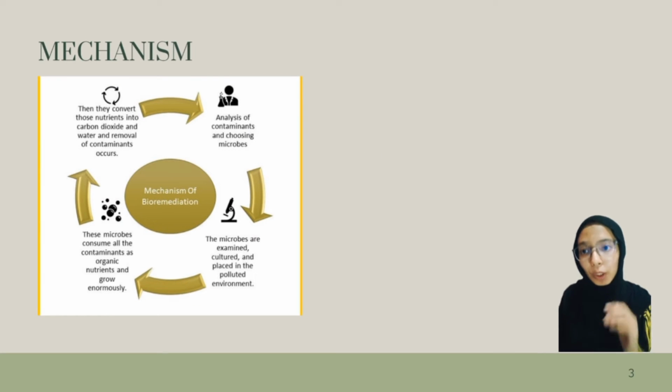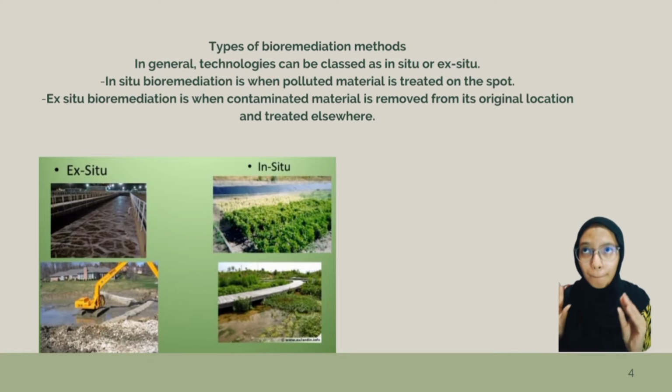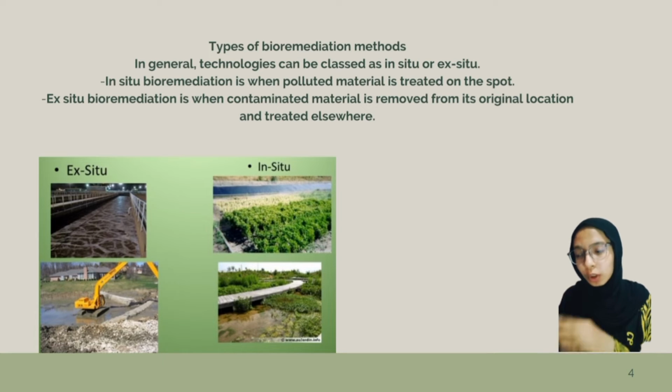Mechanism. The bioremediation process or working procedure is based on the activity of the microorganism we use. For their growth and reproduction, those living creatures decompose and take organic compounds such as carbon and electrons, the supply of cells, building materials, and an energy source. Types of bioremediation method. In general, techniques can be classed as in situ or ex situ. In situ bioremediation is when polluted material is treated on the spot. Ex situ bioremediation is when contaminated material is removed from its original location and treated elsewhere.